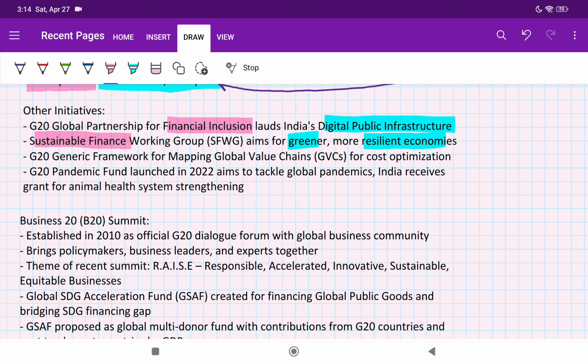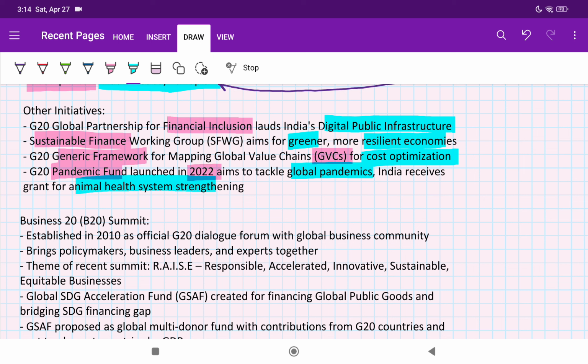Similarly, we have a G20 generic framework for mapping the global value chains. What we do here is about cost optimization, how to reduce the cost, plus also optimize the cost, plus give a good service out of it in the value chains. Then we have a G20 Pandemic Fund launched in 2022. So here we talked about the global pandemics, and recently India received a grant for animal health system strengthening.